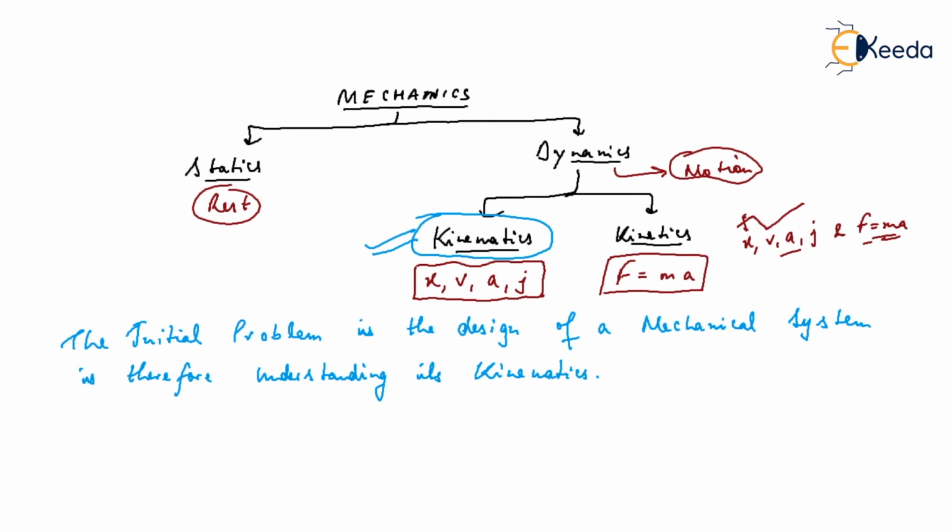Kinematics means relative position. We have to understand the relative position between the various parts of the machine. That is the primary requirement for us.